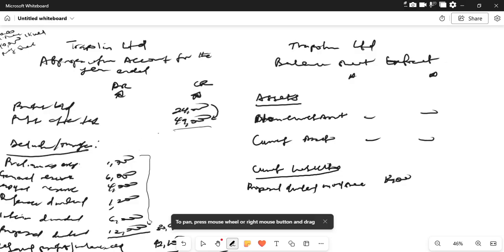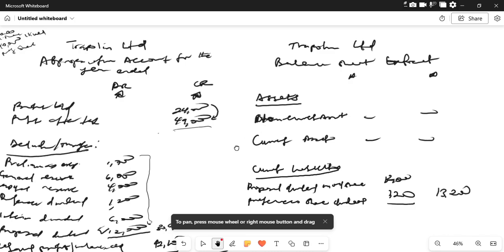We've done this. The next one is the preference share dividend. We have it as 1,200. So let's move on.